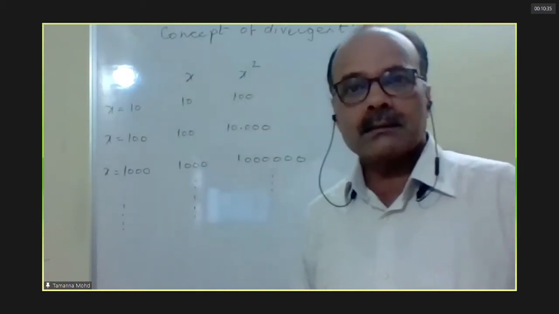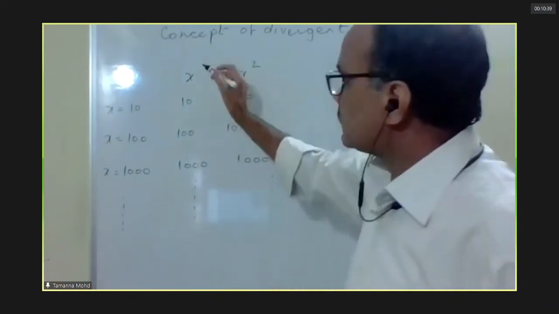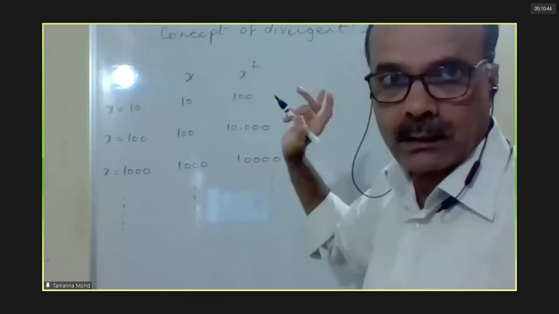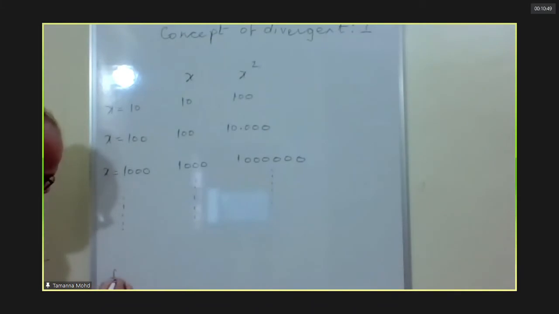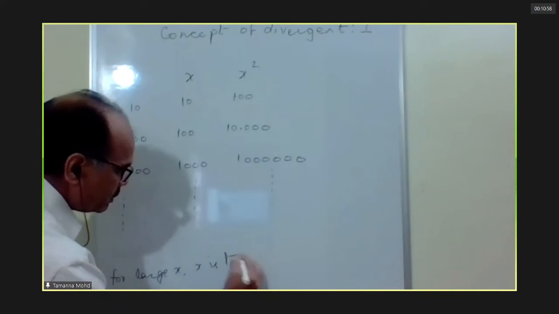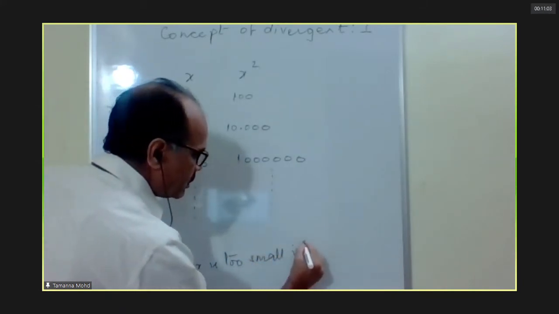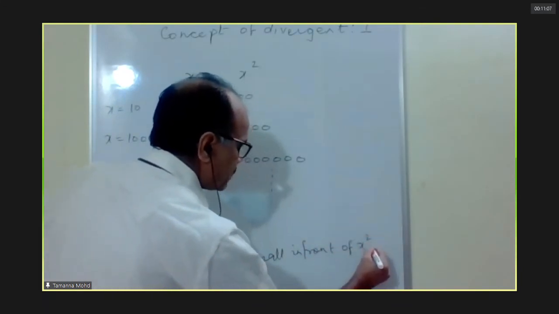So the idea is, for large x, we can say this value is negligible in front of x square. For large x, x is too small.